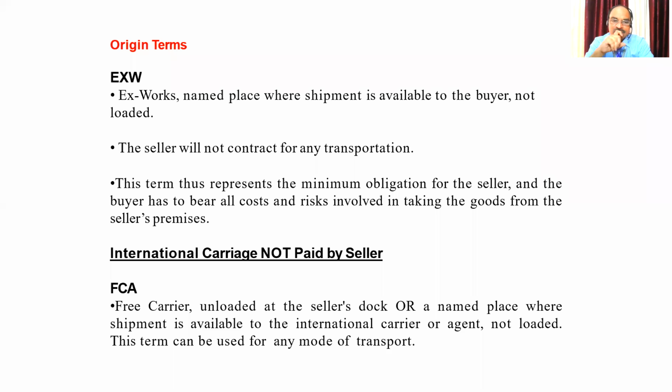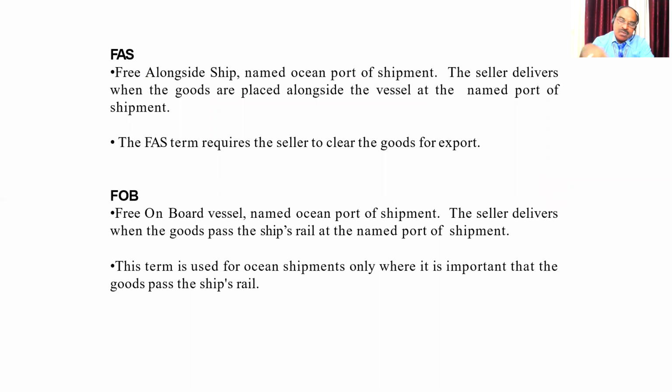FCA means free carrier, free and carrier unloaded at the seller's dock. So she will send up to the shipment. After that, Melvin has to take. Free alongside means it is in the ocean port of shipment. The seller delivers when the goods are placed alongside the vessel.